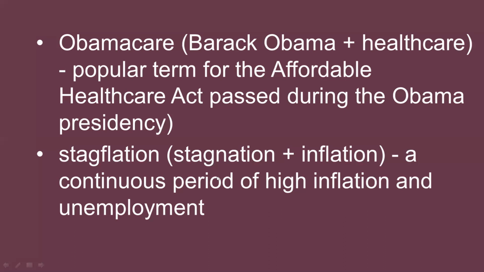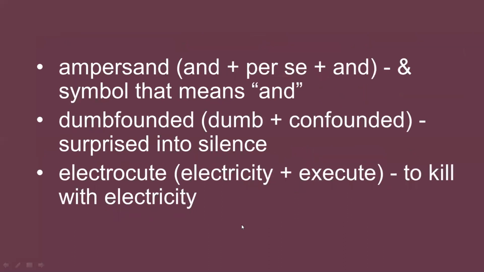Then stagflation: stagnation plus inflation, equal to a continuous period of high inflation and unemployment, is known as stagflation. These are new words which are very useful for you in the competitive scenario. So you must be very careful about new developments and new learnings, particularly regarding portmanteau words.